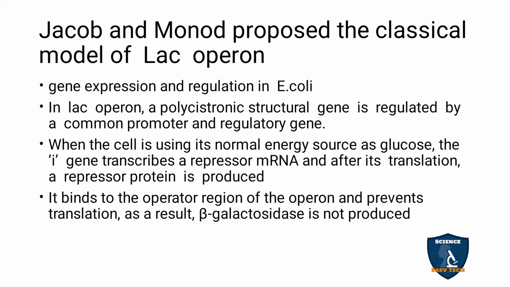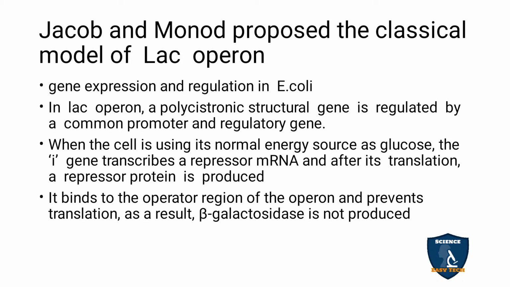The I gene transcribes a repressor mRNA, and after its translation, a repressor protein is produced. So normally it took glucose as energy.